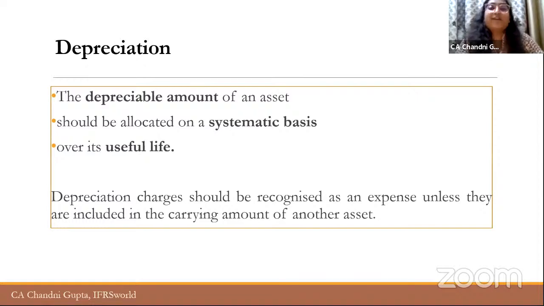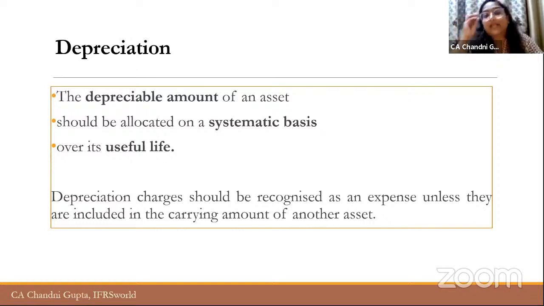Now let's understand the concept of depreciation. What is depreciation basically? Depreciation is recognized when the company uses the asset, right? This is a charge against the use of the asset, and not just use, even if the asset is lying idle, in that case also depreciation is charged. Depreciation is nothing but the allocation of the cost of the asset after the residual value, which is called the depreciable amount, over the useful life of the asset.